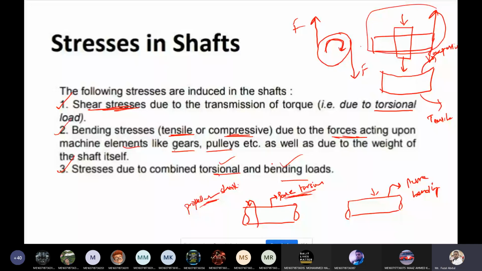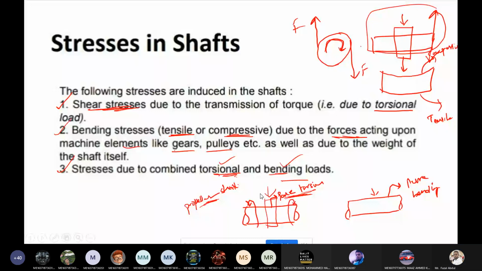In a gear transmission box, gears are always rotating, and the shaft is carrying the gear. Because of carrying the gear, there is a chance of bending, and because power is always being transmitted in the gearbox, there is torsion. So this is an example of a combination of torsion as well as bending. This is what we discussed in the last class.